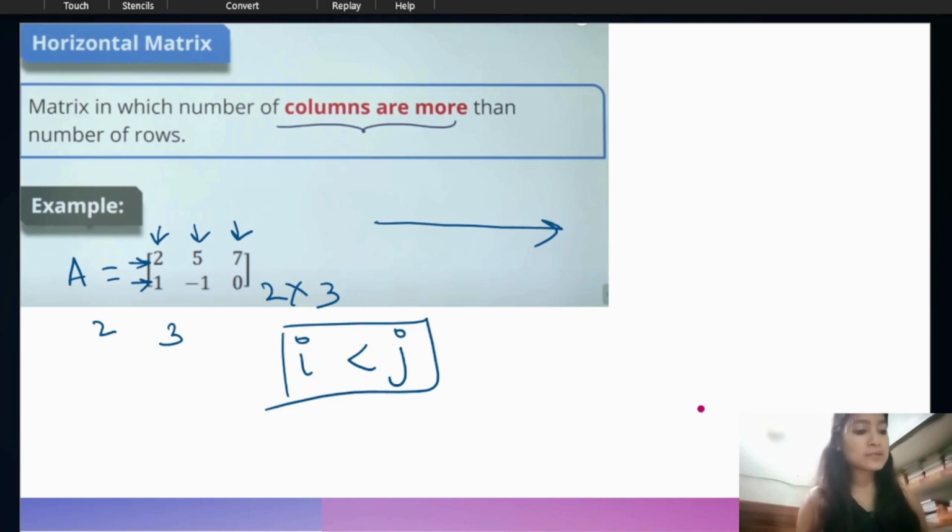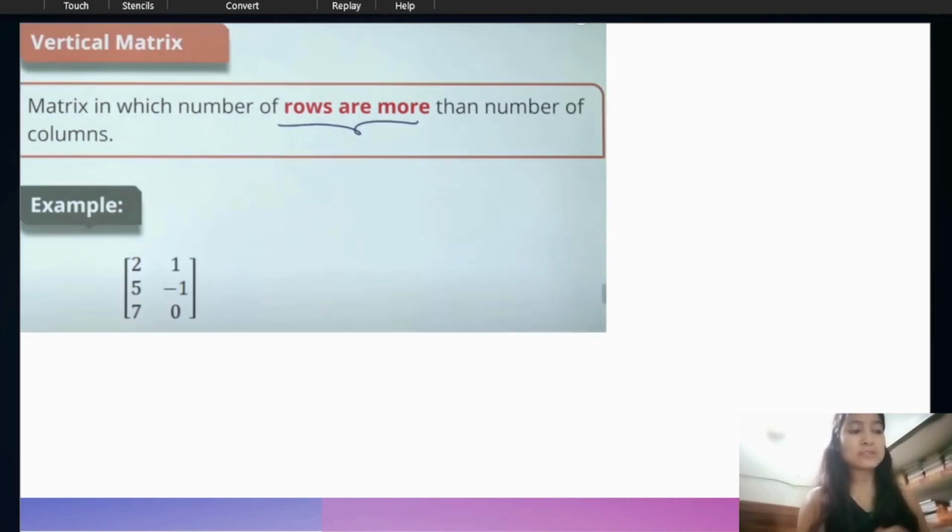Next is the opposite of this. The opposite of horizontal is vertical. So vertical is greater than horizontal. That means it is a matrix in which the number of rows is more than the number of columns. You can see we have 3 rows and only 2 columns.